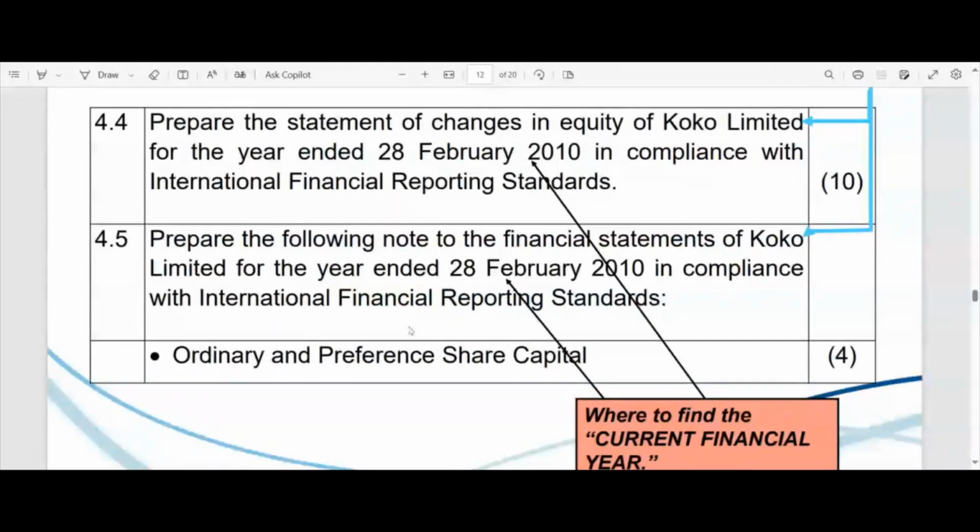Most companies will have that as one note, the note being the share capital note, let's say note number 7, and then they'll have 7.1, the ordinary share capital note, 7.2, the 10% preference share capital note, 7.3, the 12% redeemable preference share capital note, and then 7.4.